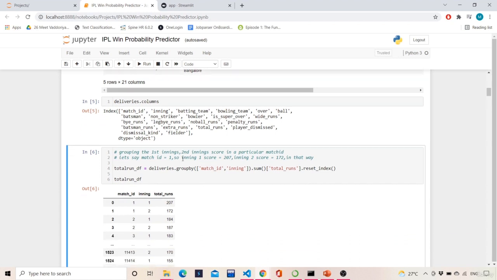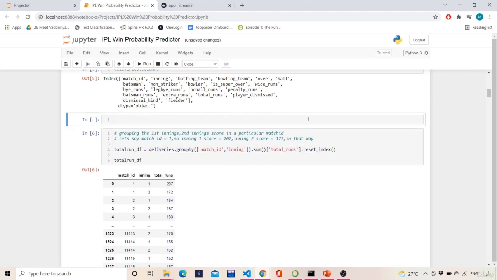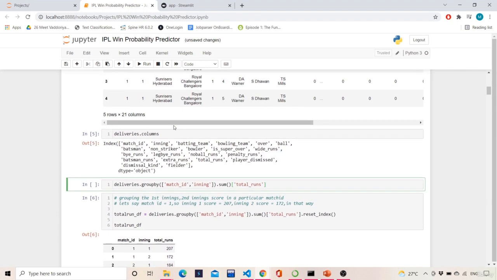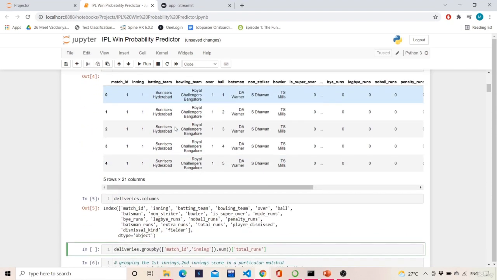Okay. So what we will do is group the first innings and second innings score for a particular match ID. Let's say match ID is equal to 1. So innings 1 score is 207, innings 2 score is 172, and so on. What I mean by this is, in the deliveries data frame, if I paste this, just see what happens. I am saying deliveries.groupby, grouping my data with respect to match ID and inning, and summing it with respect to total runs.